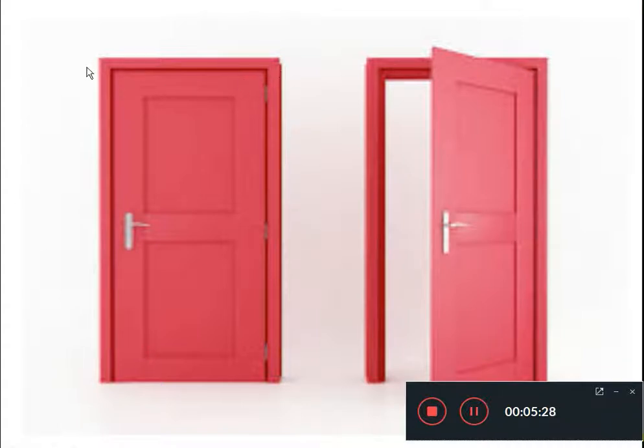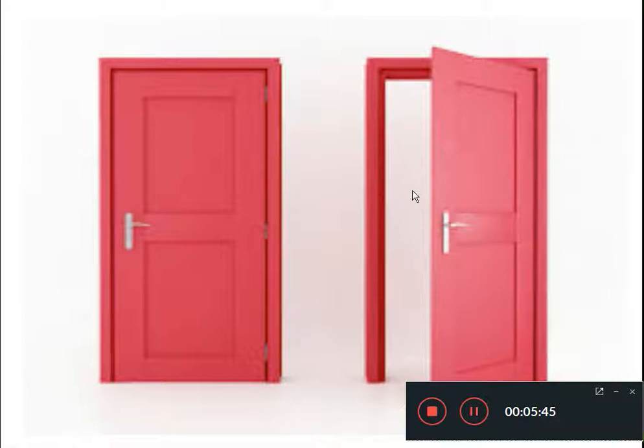They are close to each other. They are meeting each other. That's why this door becomes closed. We can say this door is closed because all parts of this door are interconnected. They are meeting. They are close to each other.